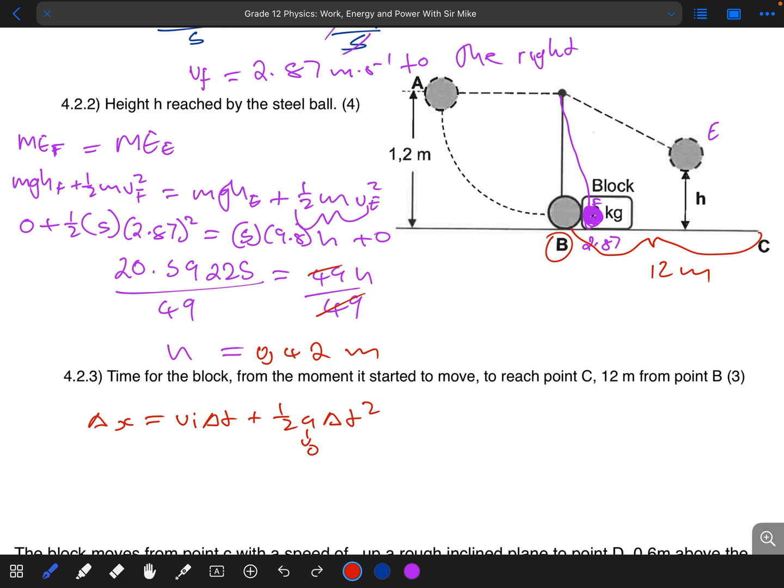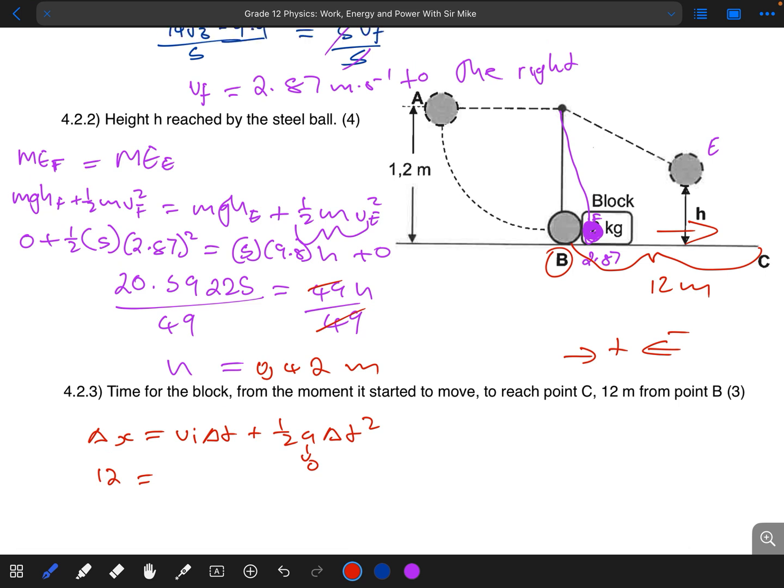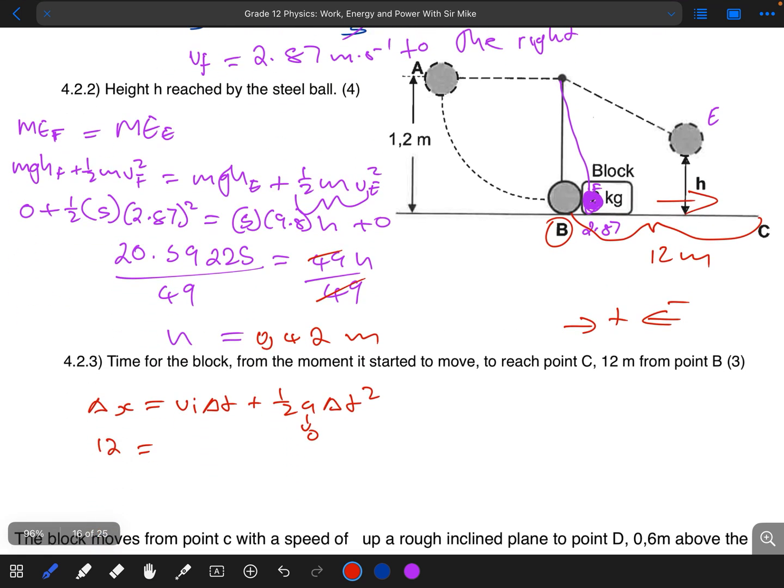What we are left with is, I'm going to take to the right as positive and to the left as negative. Our object is moving in that direction. So we have our displacement of 12 equal to vi, which is 4.95, multiplied by delta t, plus 0.